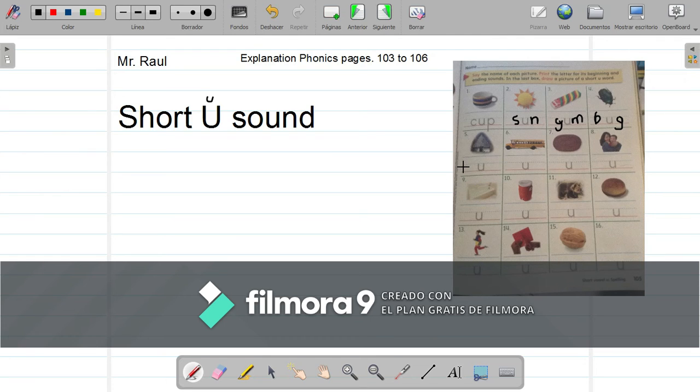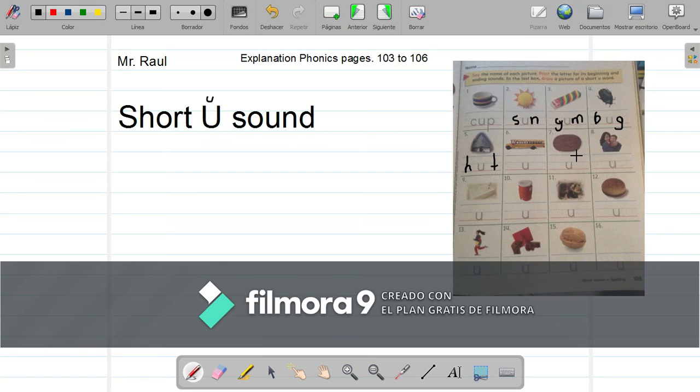Hoot, hoot. We have the letter H and the letter T. Now I'm going to say the name of each one and you are going to identify it.